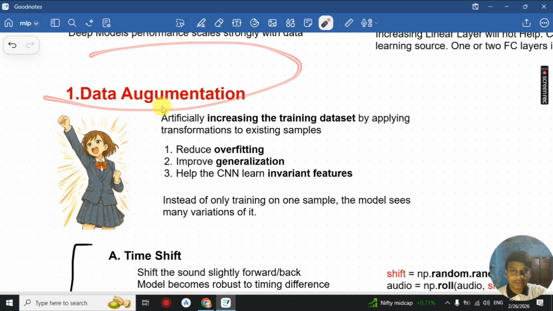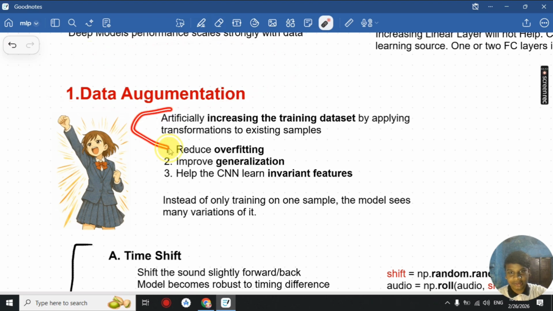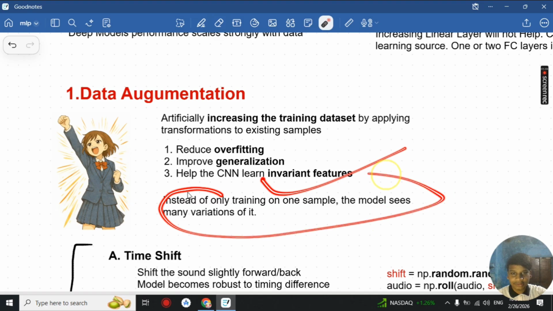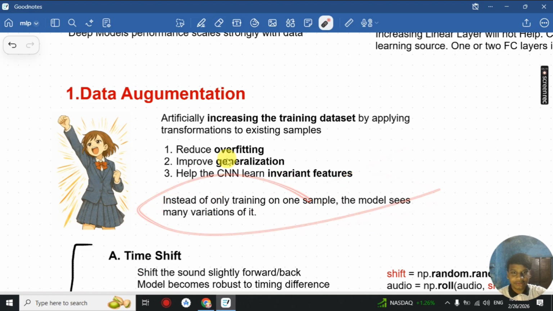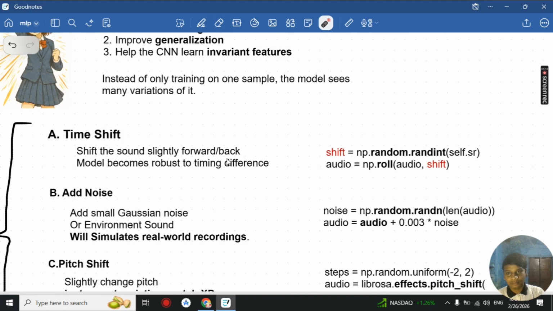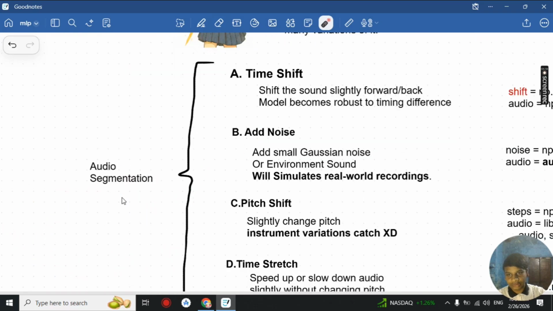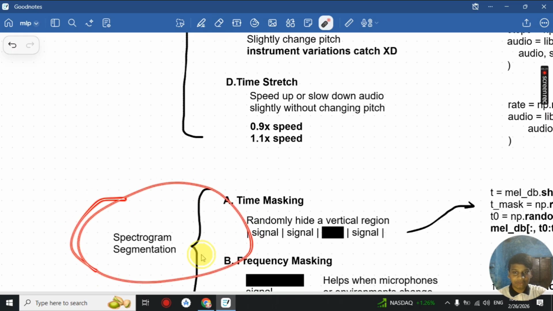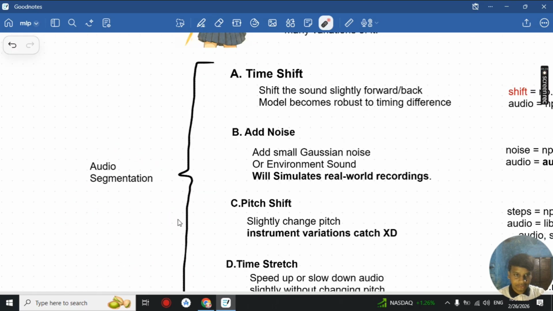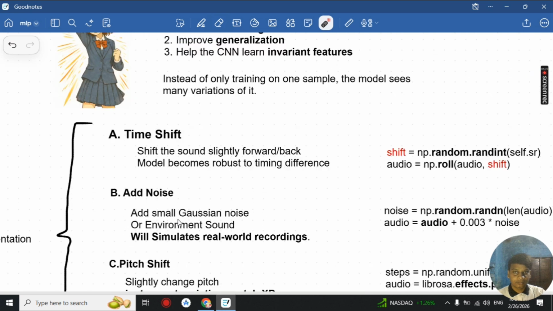Then we move on to data augmentation, which is basically an artificial way of increasing the training dataset by applying transformations to existing samples. We use data augmentation on our training samples to reduce overfitting, improve generalization, and help the CNN learn invariant features, so we get more data and the model learns better. It is divided into two types: audio augmentation and spectrogram augmentation. In audio augmentation, we transform our audio here.